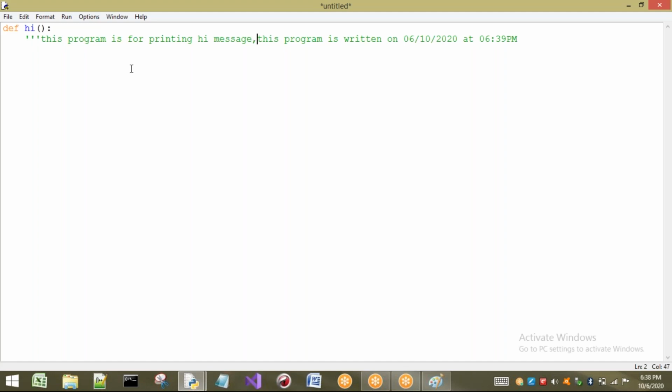Let us consider I want to write this in the second line. Okay, my explanation of the program is completed, now I want to write my statement. I am just going to write print hi. You can write a number of lines, but as this is a small example, I am writing only one line. So my function is completed.